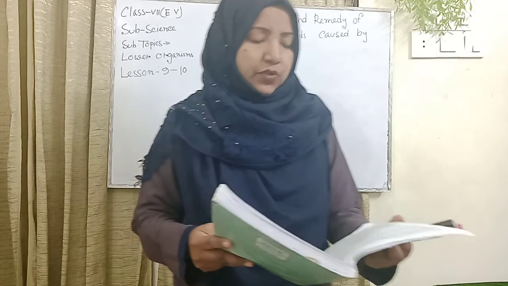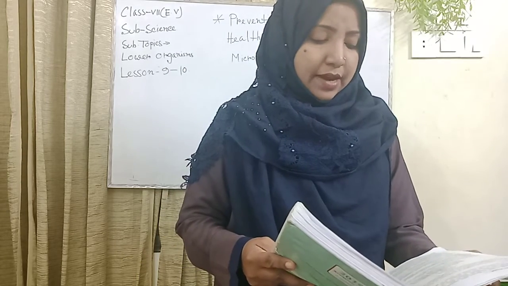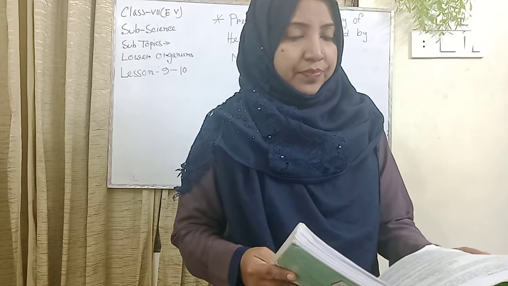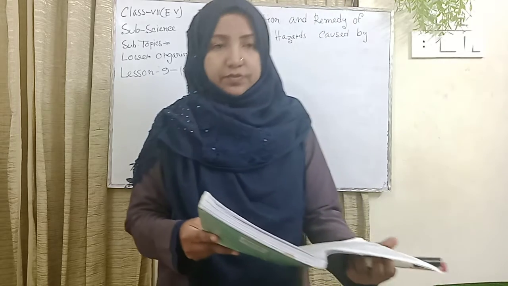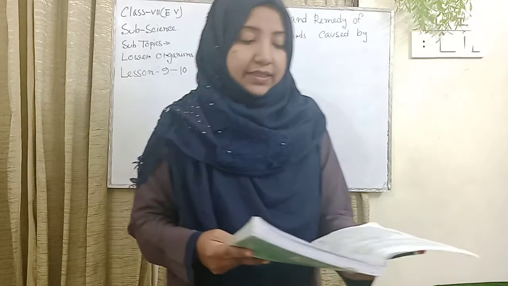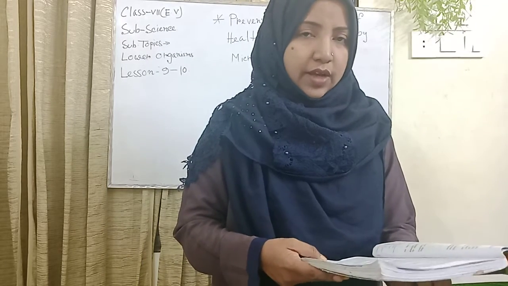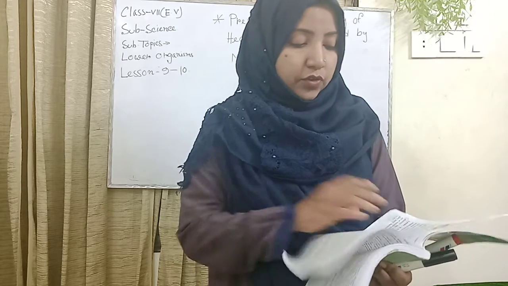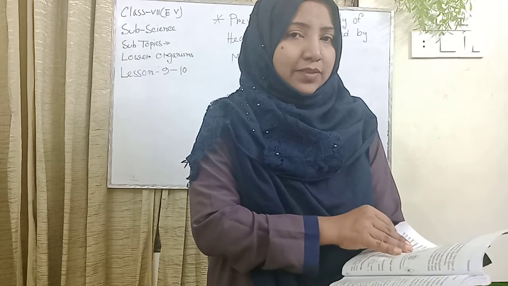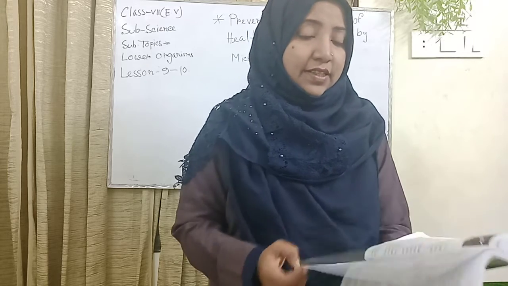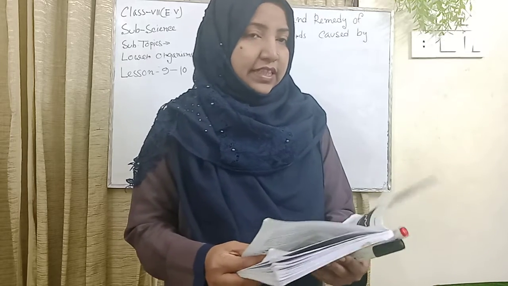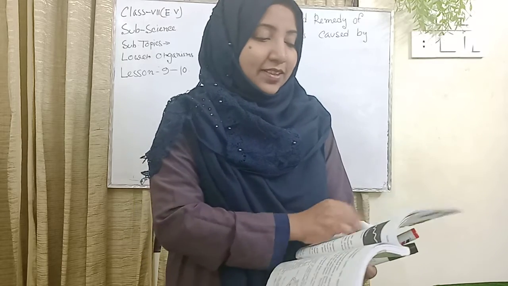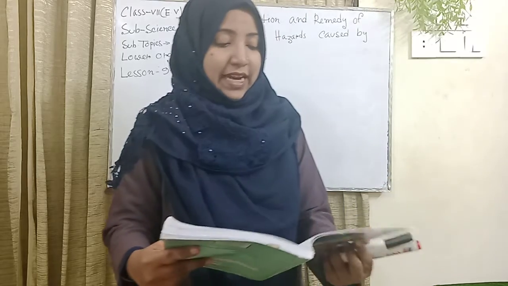And lesson 3 and 4. Here I explained the virus and bacteria. Here is the virus, and we also draw the figure: the T2 virus, parasites and the particles. And also the bacteria. We also know about the coccus, bacillus, comma and spirillum, and another structure. Here is the coccus bacteria. Basically this bacteria is round in shape, the bacillus is rod shaped and the spirillum is snake shaped.